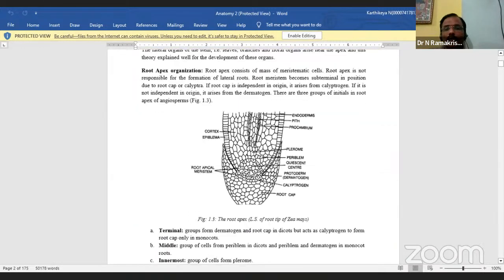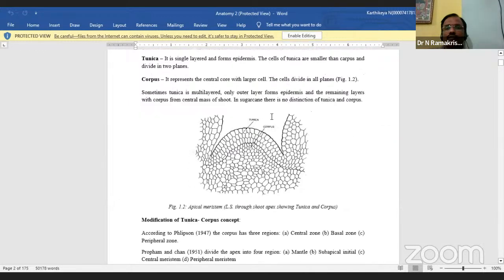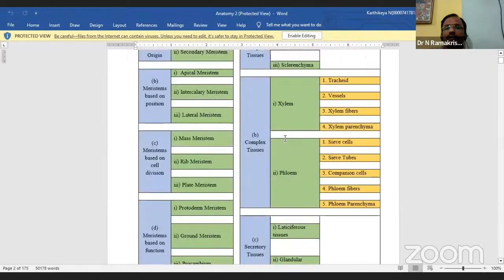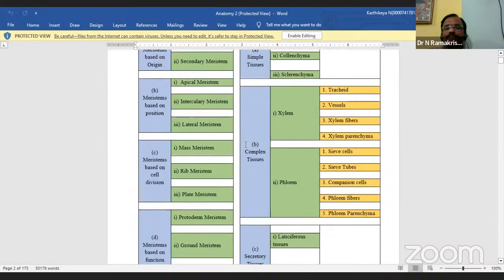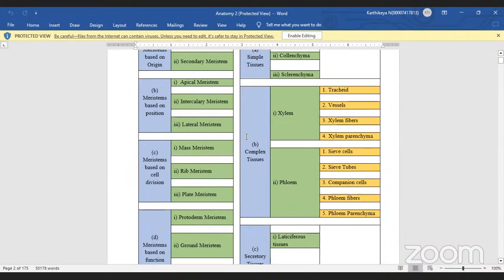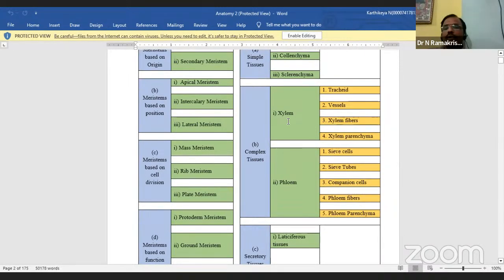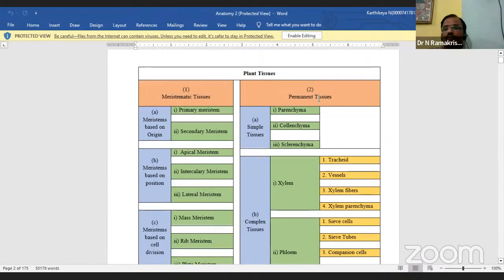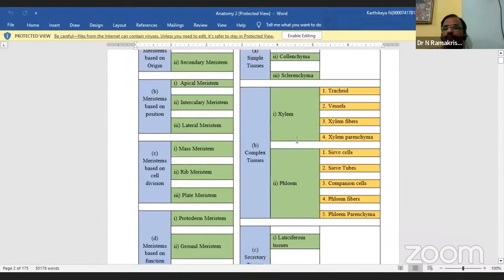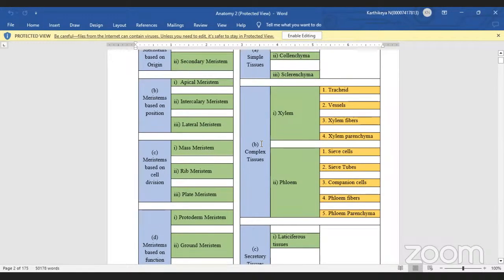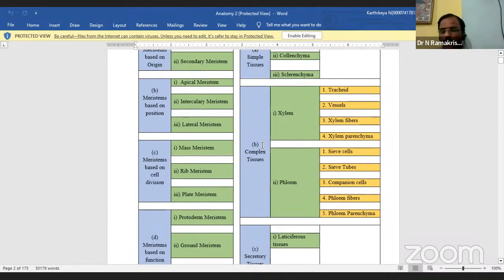After sclerenchyma, next we are going to another one. What is the second one here? Complex tissues, sir. But it belongs to permanent tissues. What is the meaning of complex?